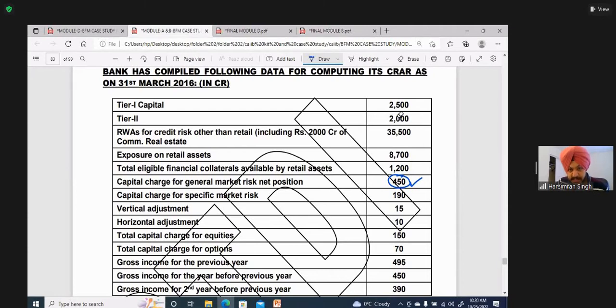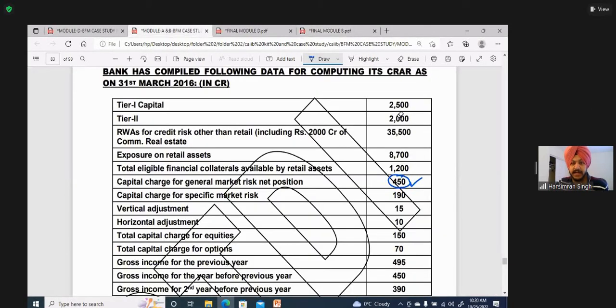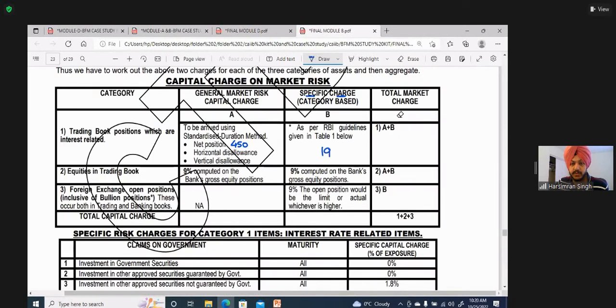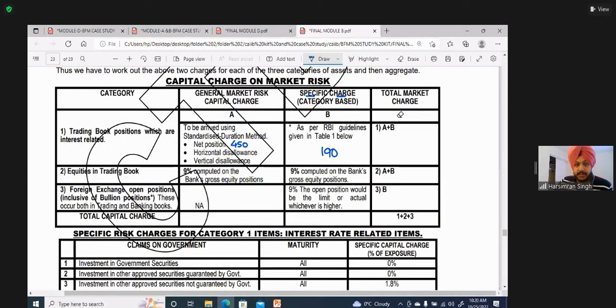See this, specific charge, already calculated for you, that is 190. Then he says your vertical adjustment is 15, horizontal is 10. Is that clear?